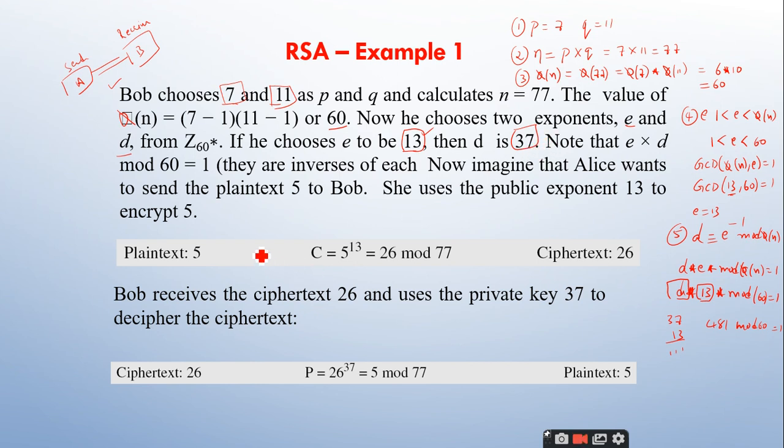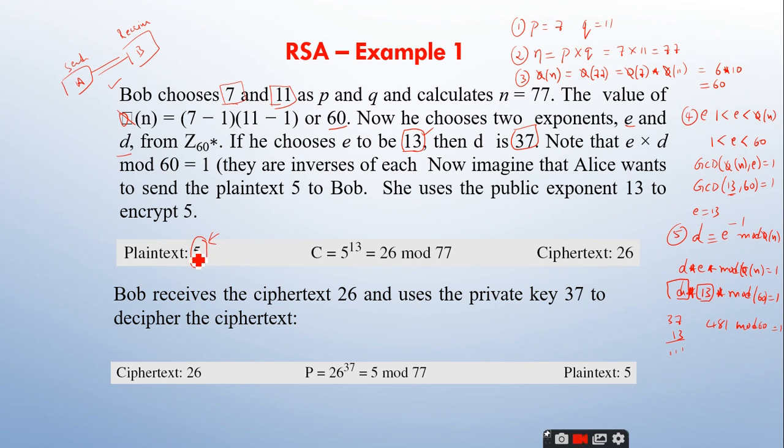So what Alice has to do is she has a plain text called 5. Remember that an asymmetric crypto system always uses numbers. There is no textual data that is to be transferred between the sender and the receiver. So assume that the plain text is 5.